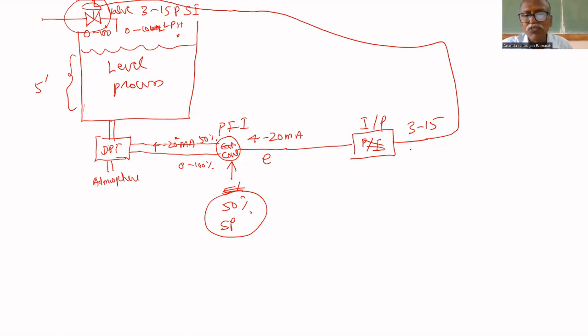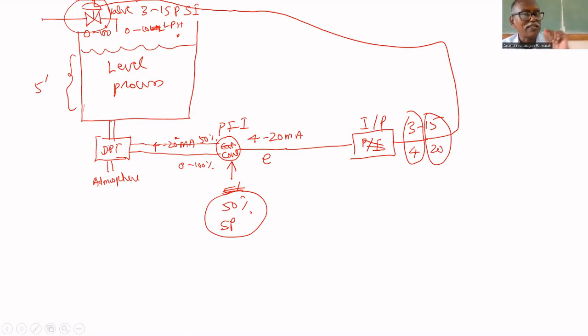That's why 4 milliamps corresponds to 3 psi, and 20 milliamps corresponds to 15 psi pressure. That signal is given to the valve, so the valve opening will be adjusted. Just as we adjust the accelerator in a car or a bike, the controller output will adjust the valve opening, so that the level will be maintained at 50%.